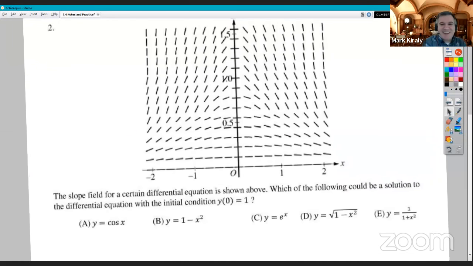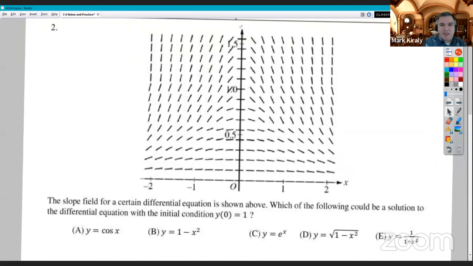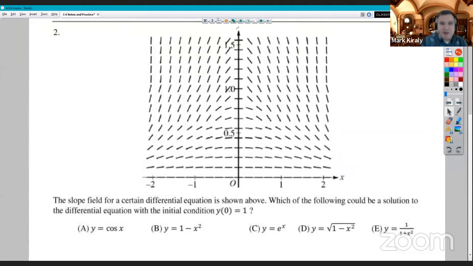All right, so here's how it looks in a multiple choice situation, the same idea. They're not asking us to sketch the curve, but notice how this one's different than what we did last week. The question says, the slope field for a certain differential equation is shown above. Which of the following could be a solution to the differential equation with the initial condition y of 0 equals 1?